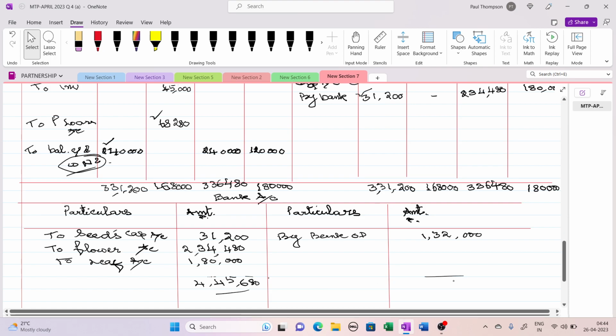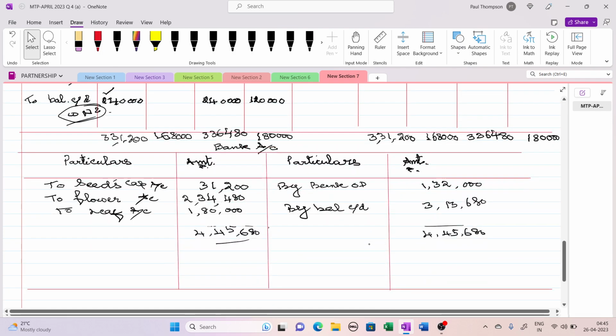So this also 4 lakh 45,680. There is a balance in the bank account that comes to 3 lakh 13,680. This is the balance carried down. This is the bank balance. Don't forget to write balance brought down.